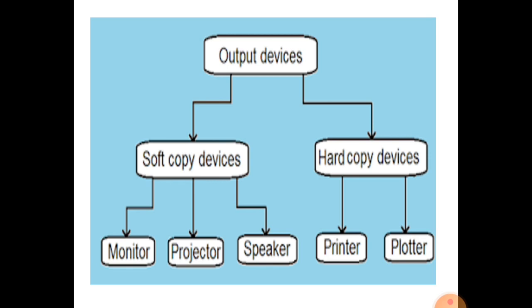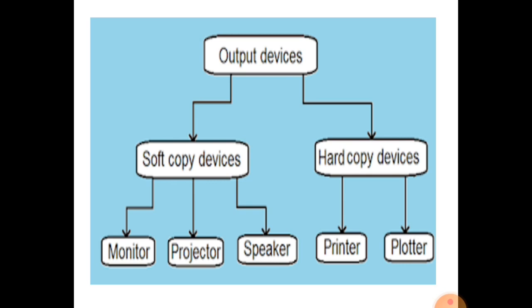Hard copy means the output that is in printed form. Humans can take it and keep it for a long duration. Soft copy output devices are speaker and monitor. From there we can see, but we cannot store the data for a long time. But the result produced by the printer on paper, the printout, we can store for a long duration. That will be called hard copy.